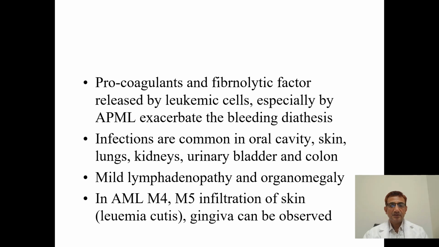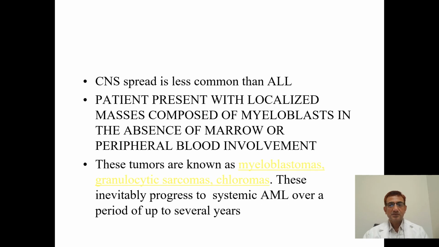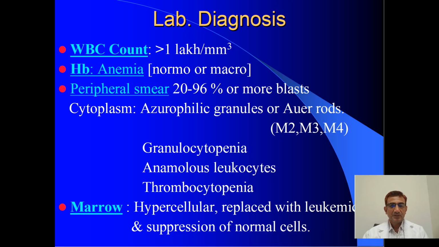Mild organomegaly can be seen. CNS spread is less common in AML, while CNS involvement is more common in ALL. Other tumor entities we'll discuss are chloromas or granulocytic sarcomas. In the lab diagnosis of AML, the WBC count is high, leukocytosis up to 1 lakh. Hb is normocytic or macrocytic. In the peripheral smear, you will see more than 20% blast cells, up to 96%. Bone marrow aspiration will be hypercellular, replaced by leukemic cells, with suppression of the normal marrow elements.